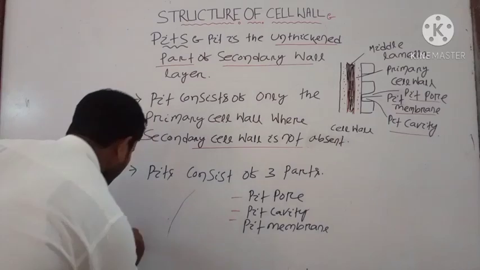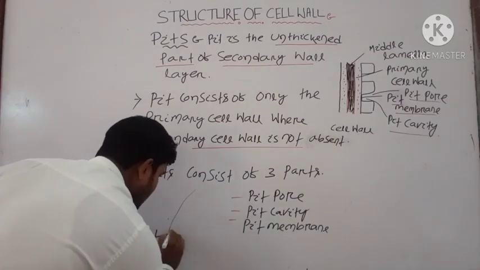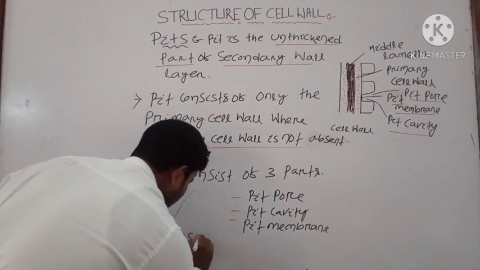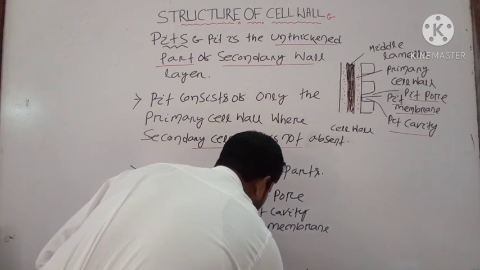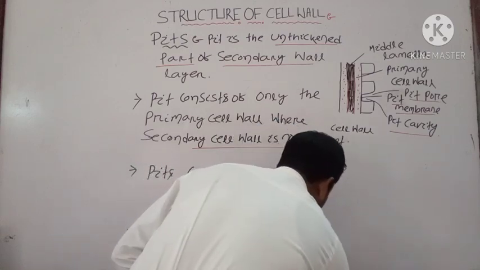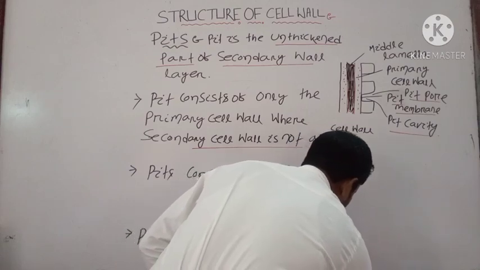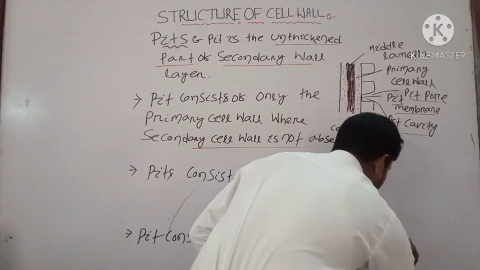Okay. The next one is your pit consists of primary cell wall and middle lamella.